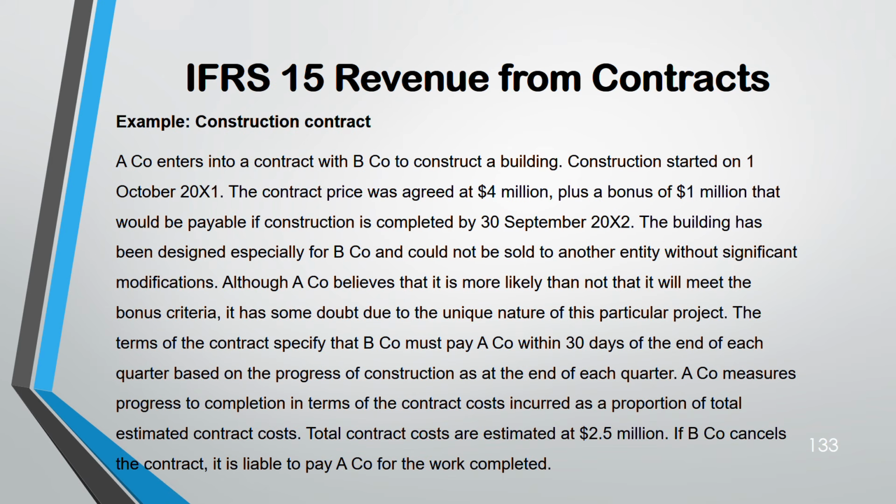Example: a construction contract, a very good example to recognize revenue over a period of time. Let's say there's a building that A has to construct starting on 1st of October 2001. Price was 4 million, but there is a condition that if the construction is completed by 30th September 2002, they will get a bonus of 1 million also, apart from that 4. And the building is specially designed for B Holding. But A believes chances are that they might not meet the bonus criteria.